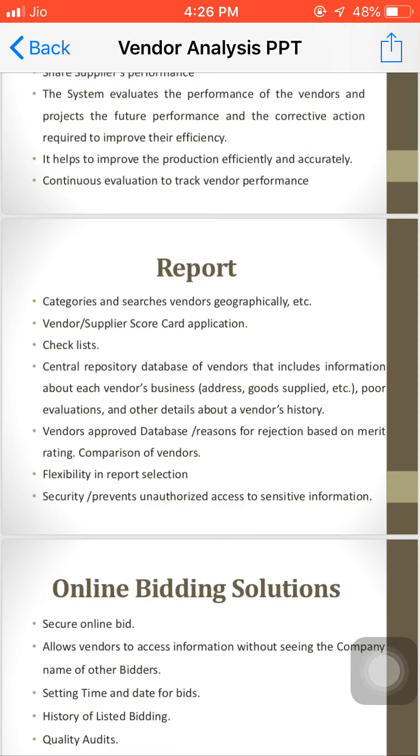For the particular selection of the vendors and all those things, we have a database of the vendors in the ERP system only. In order to expand the business of the vendors, and in order to get some services from the vendors, we have some fixed vendors, from where we get each and every product at the right time and with good quality.